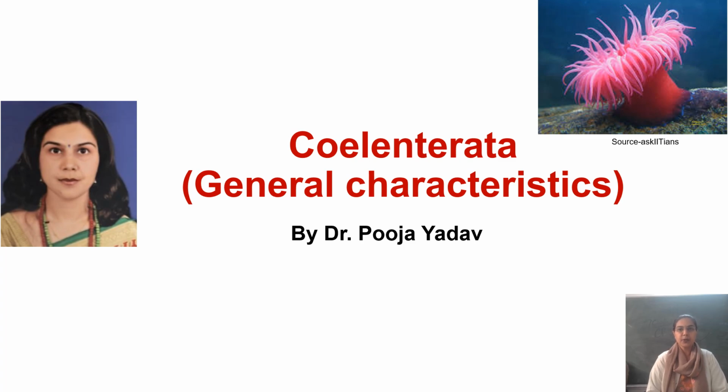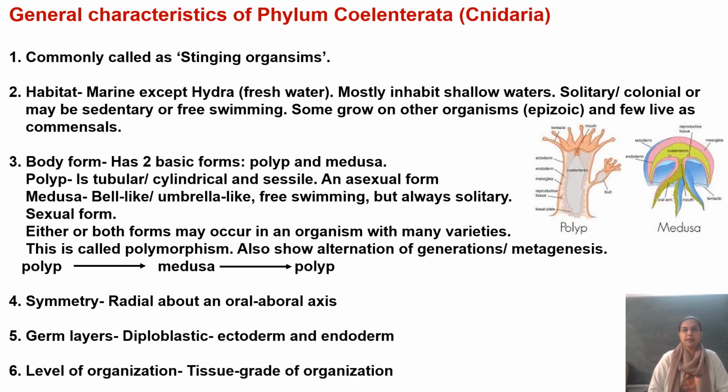In today's lecture, we will talk about the second important phylum of invertebrates, that is the Coelenterata. So if we see phylum Coelenterata, इनको हम commonly stinging organisms भी कहते हैं because of the presence of special cells in their body wall which are called as nidoblasts. ये निडोब्लास्ट एक कैरेक्टरिस्टिक सेल है इस फाइलम का जिसकी वजह से इस फाइलम को हमने नाम दिया है ऑफ Nidaria also. I'll just talk about these cells in my next slide.